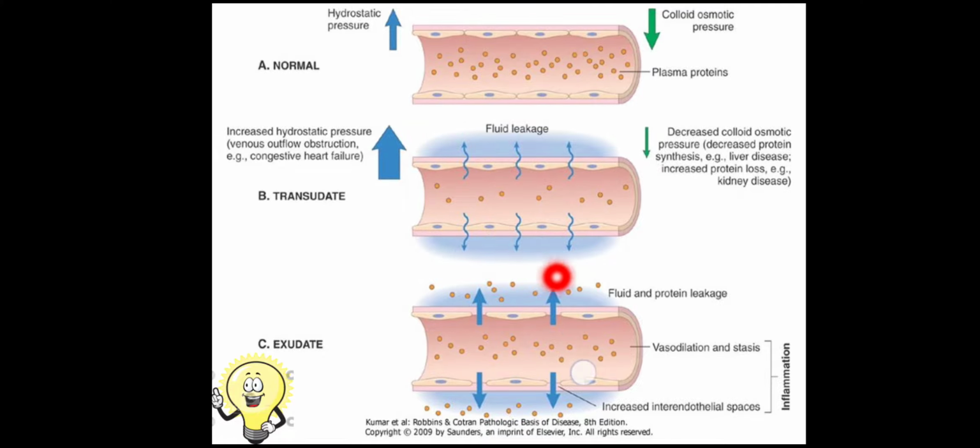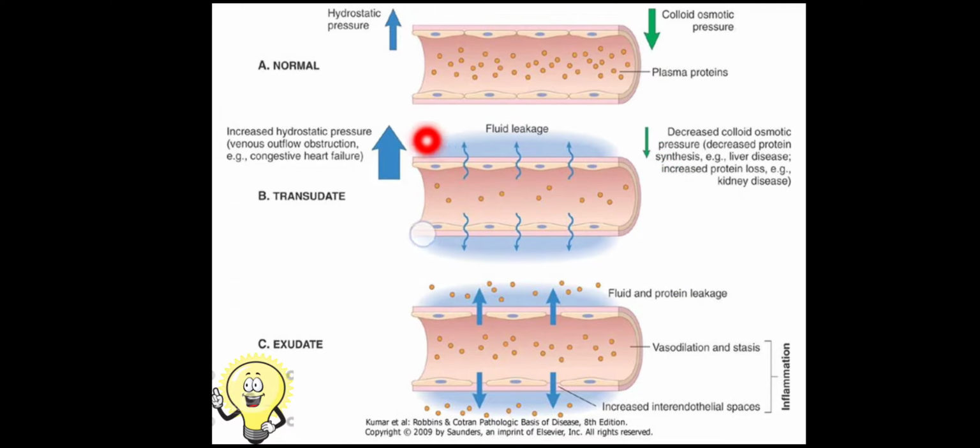So in case there is a decrease in the colloid osmotic pressure or an increase in the hydrostatic pressure, there will be fluid leakage, but the walls of the vessel are intact. So only fluid leaks across the blood vessel because of the increased hydrostatic pressure, which can be due to causes like venous outflow obstruction or congestive heart failure, or because of loss of protein. Suppose this protein has decreased in case of certain kidney diseases like nephrotic syndrome, or in certain liver diseases. When such a thing happens, there is increased hydrostatic pressure and decreased oncotic pressure. This will lead to fluid leakage.